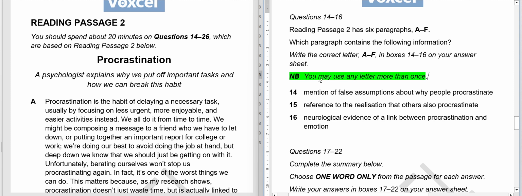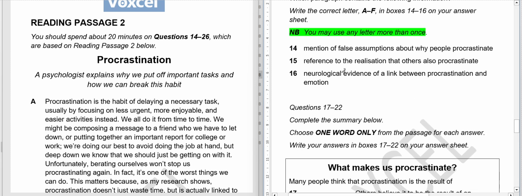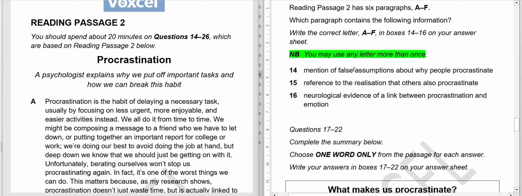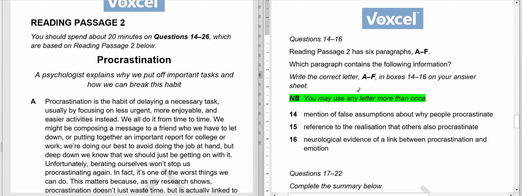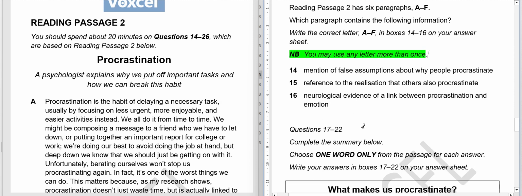But in my experience, if it is written, then it's 99.9999% sure that a letter will be repeated, and 0.0000001% of the time a letter may not be repeated. While doing these kinds of questions, I will advise you to look at other sets also.